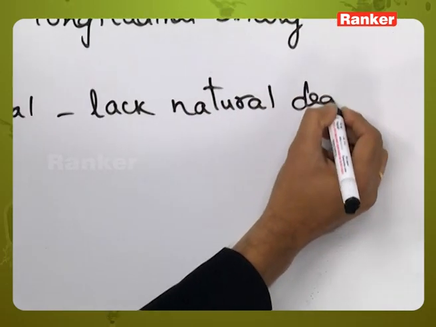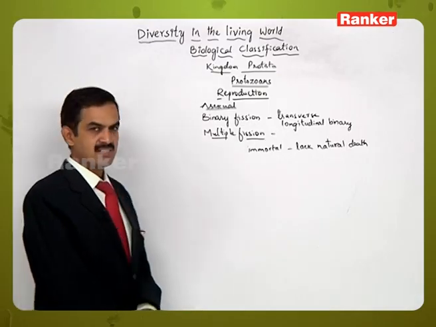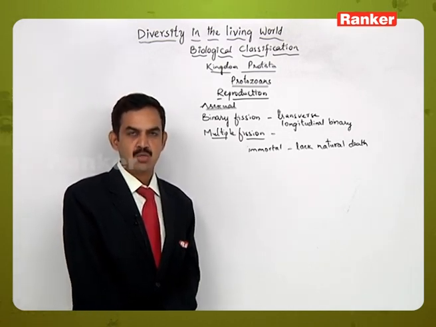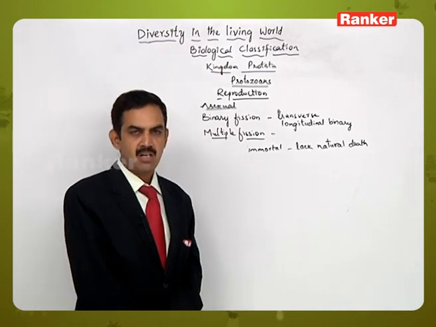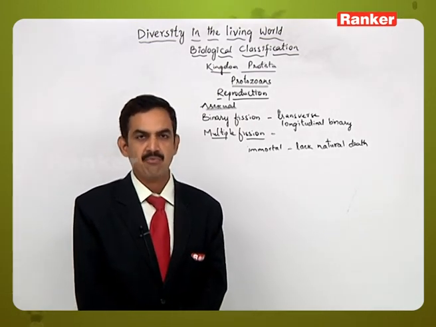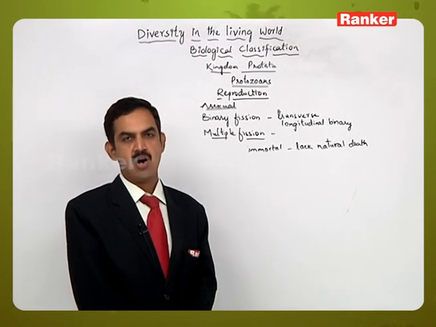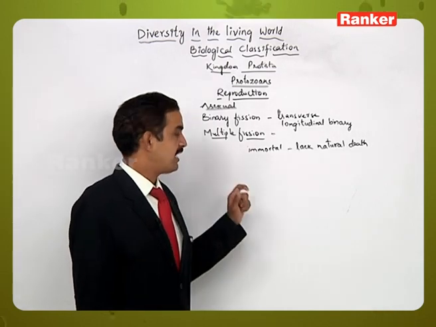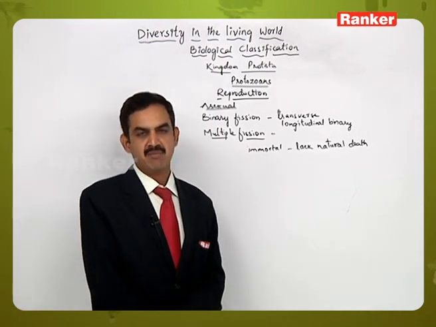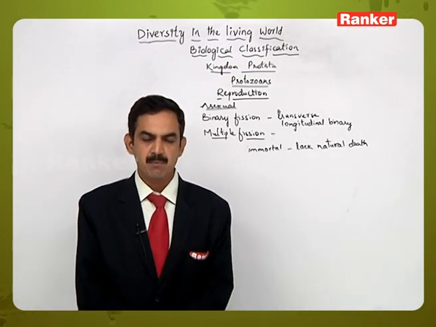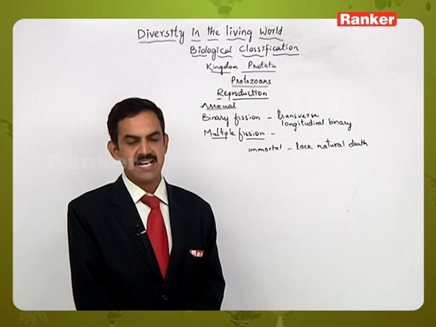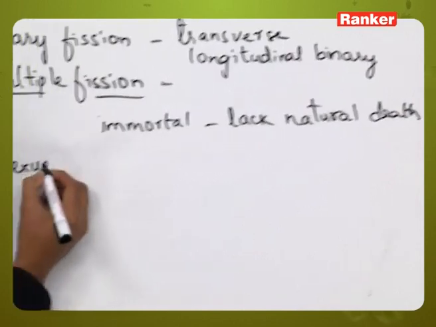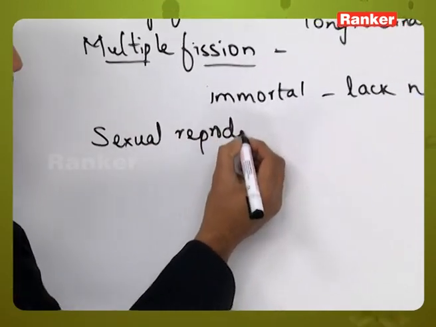Natural death is not present in some of them, like in paramecium and amoeba, where the parent will undergo division to form daughters. Once the daughters have been formed, there is no existence of life for the parent organism. So it is not death but just division. Here we can say that reproduction and division are synonymous, that is, the two processes take place simultaneously, resulting in the formation of two daughter organisms. Then the next method of reproduction is sexual reproduction.